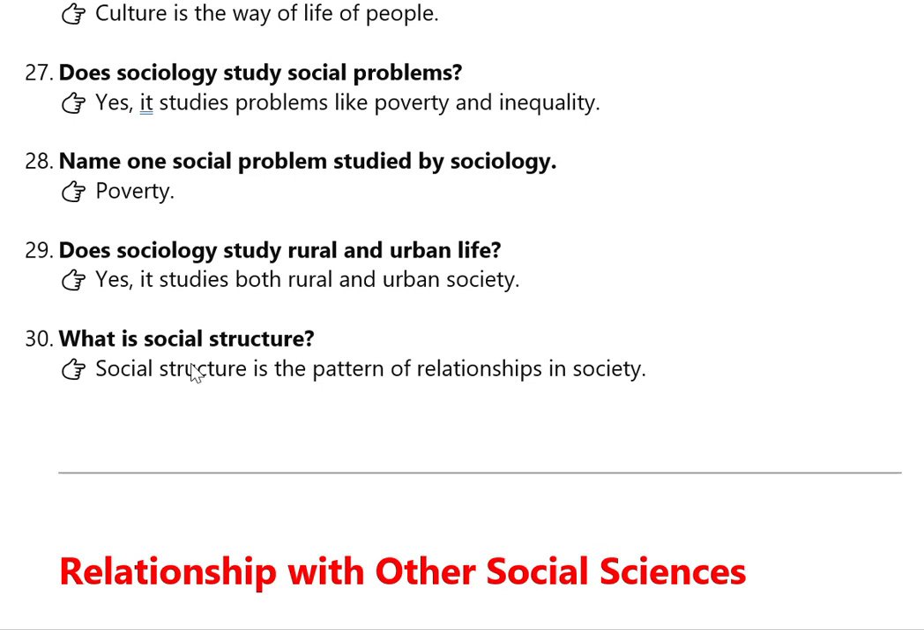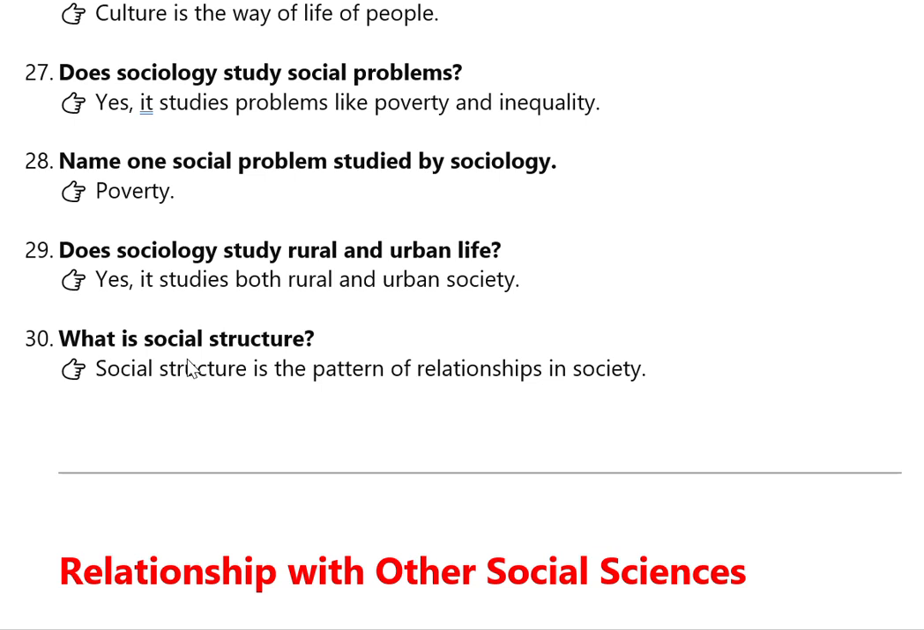30th question, what is social structure? Social structure is the pattern of relationships in the society. There is a logical connection or pattern of different parts in the society. When these parts are connected together in a logical way, then we can say that this is society. In society, there is a specific structure. That is what is meant by social structure.